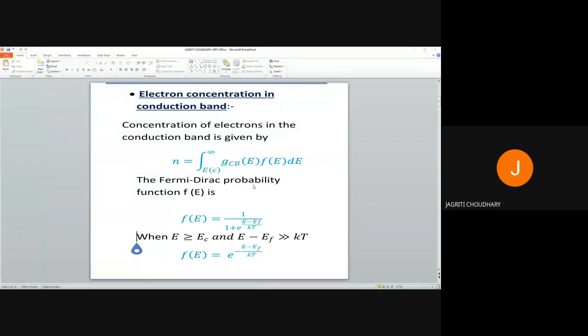So we take the condition that energy is very much larger than EC, the energy of the bottom of the conduction band, and the second condition is E minus EF is very large than KT. So we can see in the denominator, when E minus EF is very greater than KT, then the exponential value will be very large. So in respect of that, one will be neglected, and we will get the Fe value as e to the power minus E minus EF upon KT.